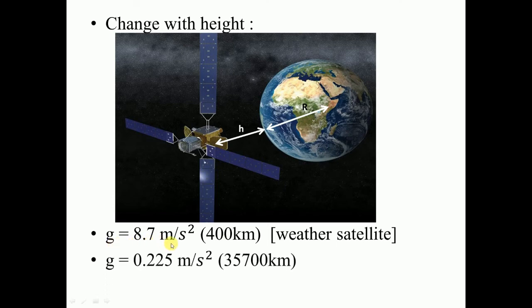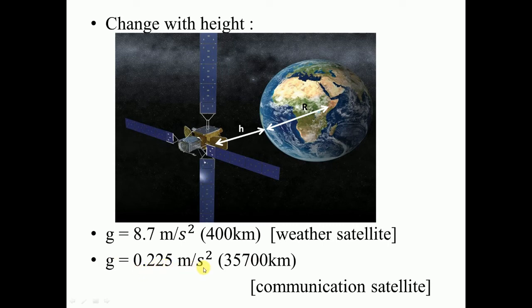Now we have another kind of satellite, the communication satellite. A communication satellite is very high above the surface of the earth, at 35,700 kilometer, and at this spot the value of g will be 0.225 meter per second square.